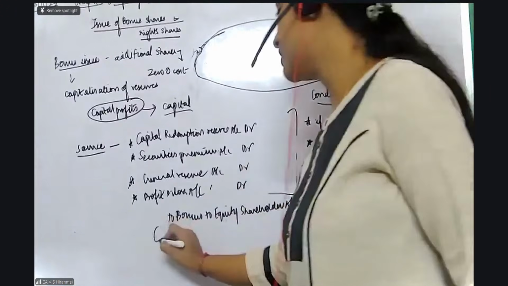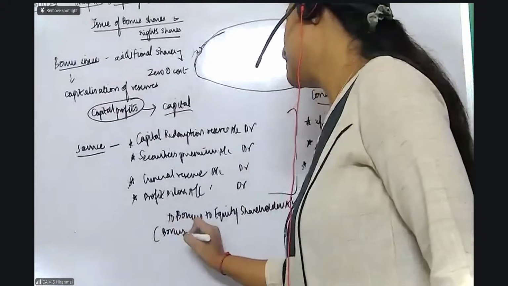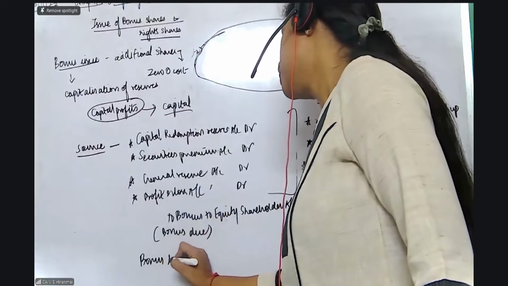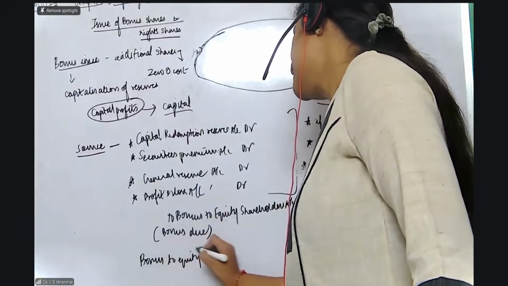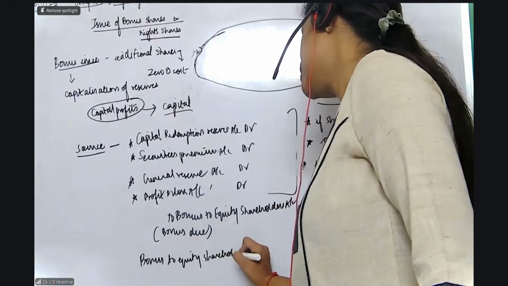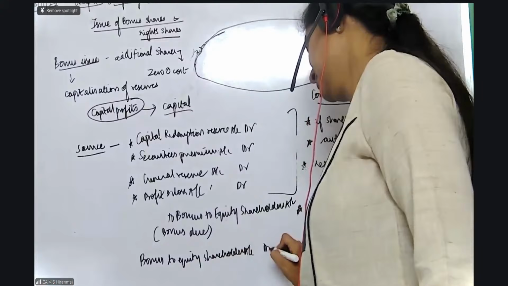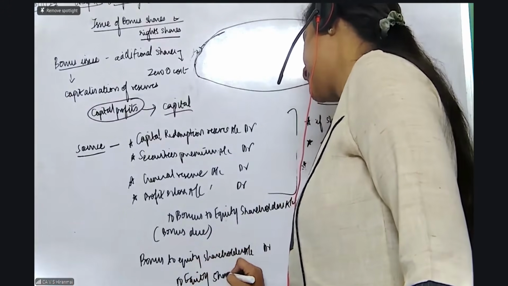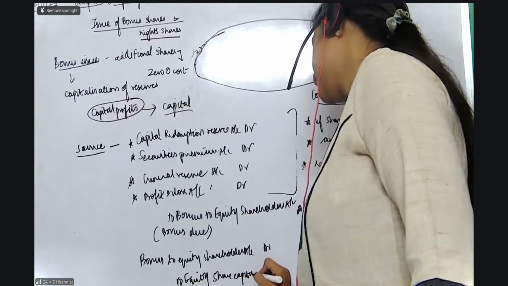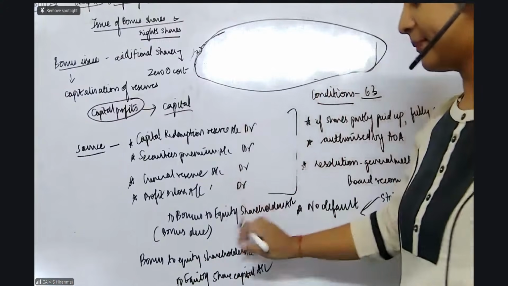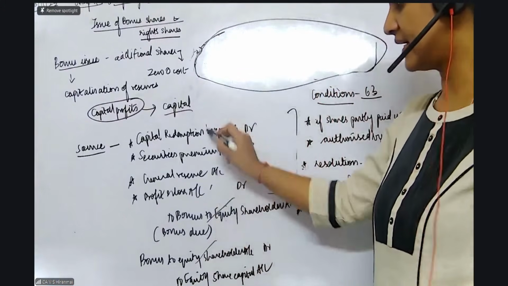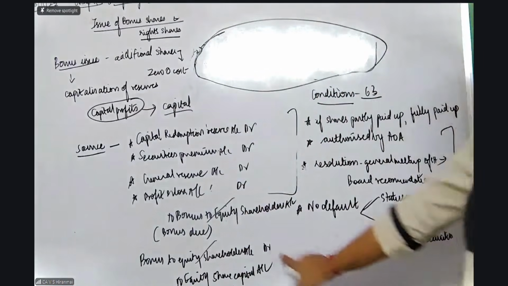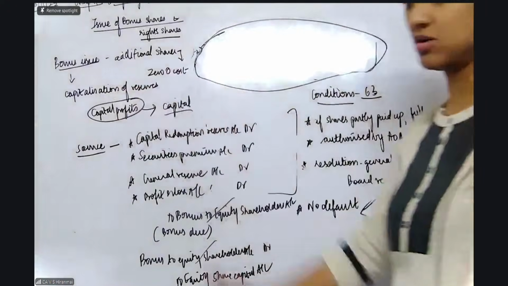This is when the bonus becomes due. When you allot them, this goes away: bonus to equity shareholders account debit to equity share capital. When you combine these two, the bonus is cleared and reserves get converted into capital. That is why we call it capitalization of reserves.